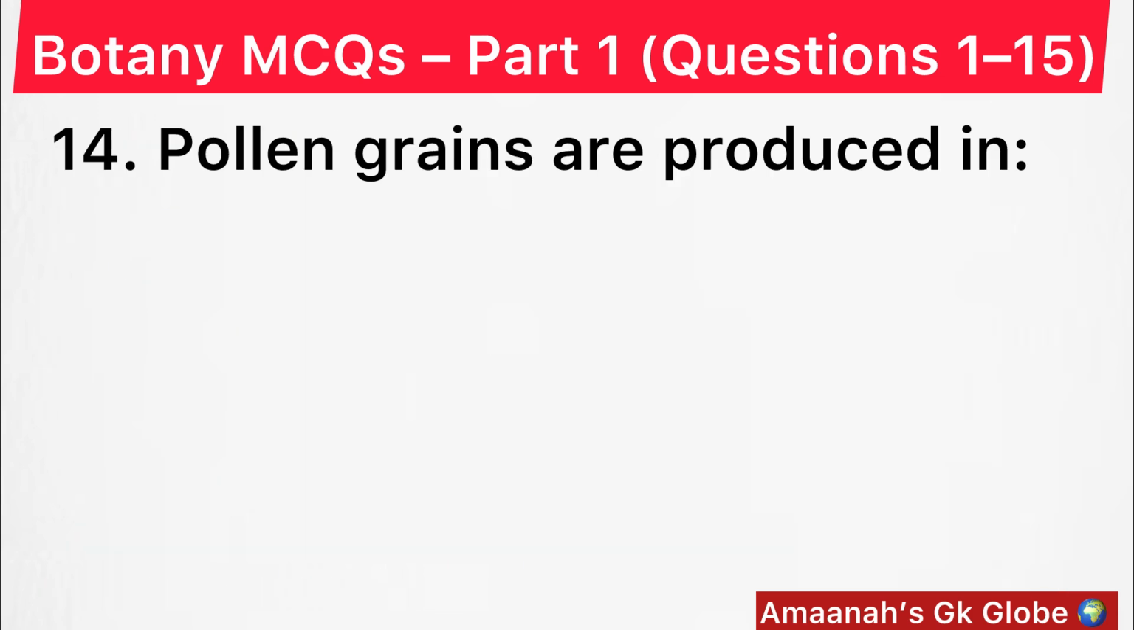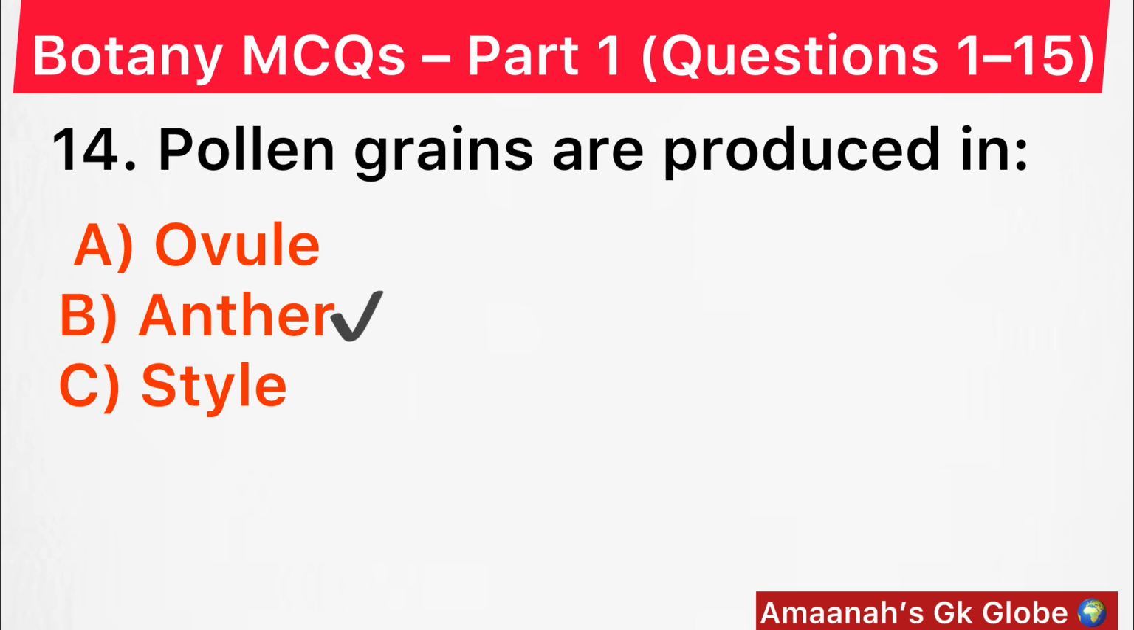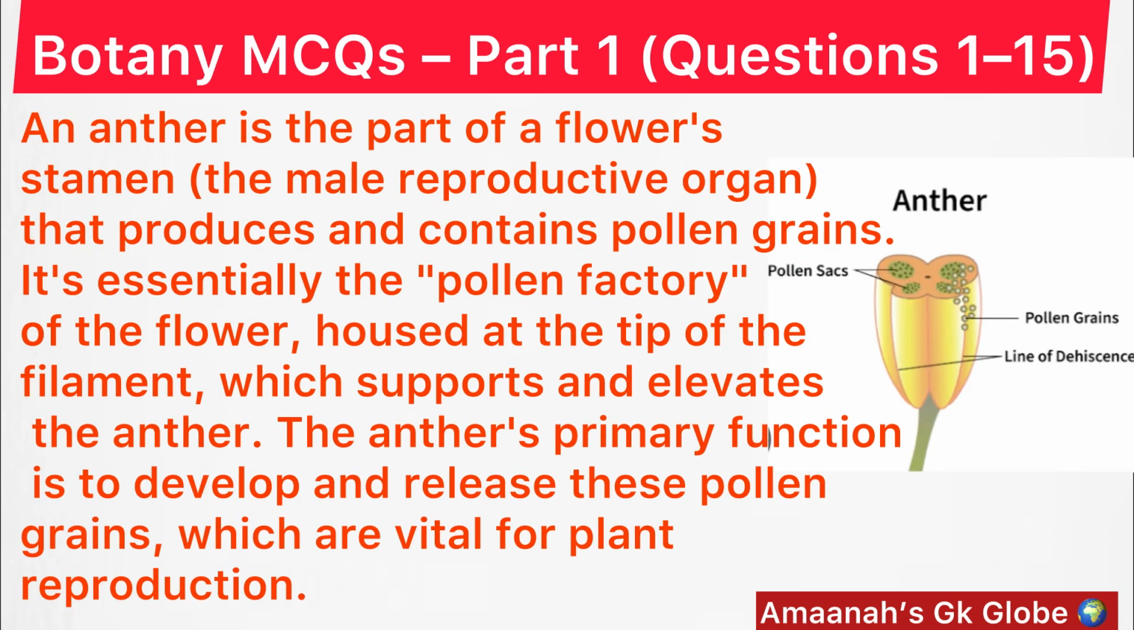Pollen grains are produced in option B, anther. An anther is the part of a flower stamen, the male reproductive organ, that produces and contains pollen grains. It's essentially the pollen factory of the flower, housed at the tip of the filament, which supports and elevates the anther. The anther's primary function is to develop and release these pollen grains, which are vital for plant reproduction.